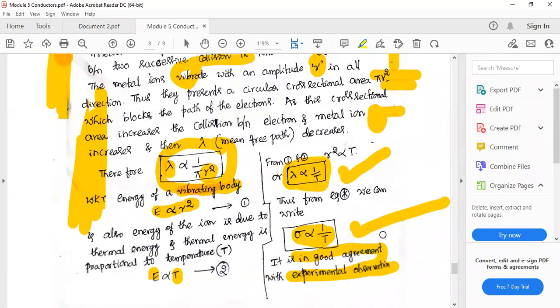Let me tell you, there will be 4 questions. You have to write either 1 or 2 and 3 or 4. Each question will carry 10 marks, and each question will have 2 subdivisions. One will be a derivation part for 7 marks and the other will be a problem part for 3 marks.